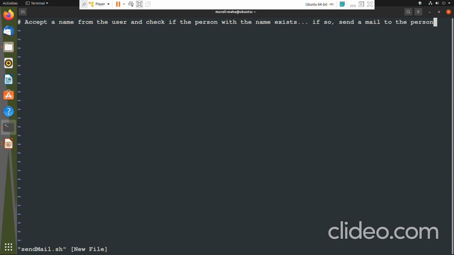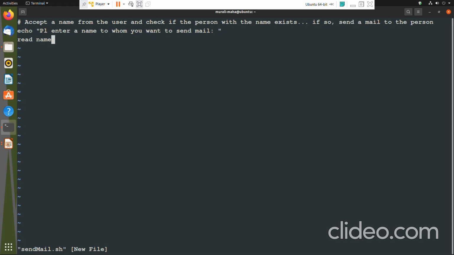So how do we accept input from the user? We all know how to display something on the monitor: first, echo "Please enter a name to whom you want to send mail", then read name.